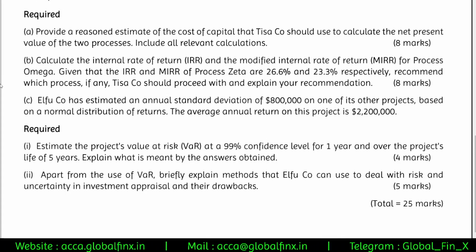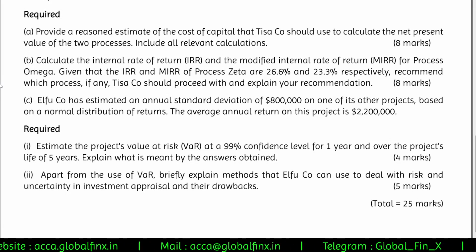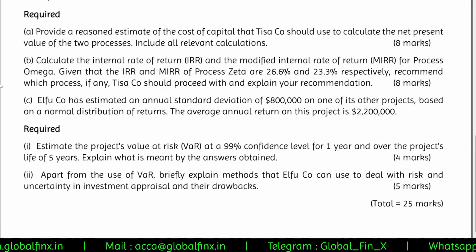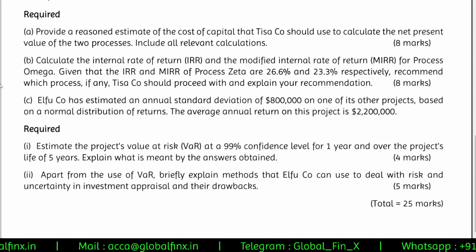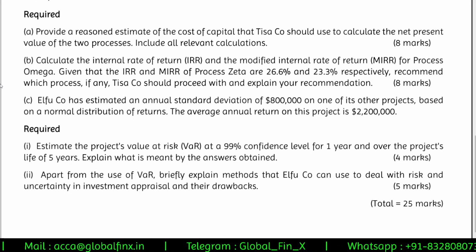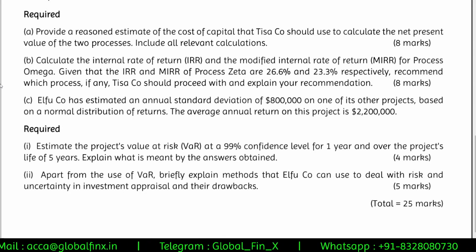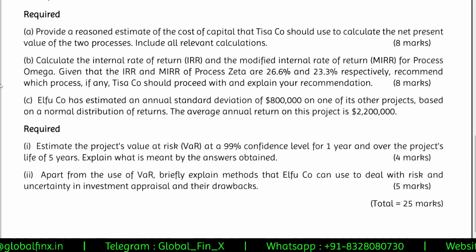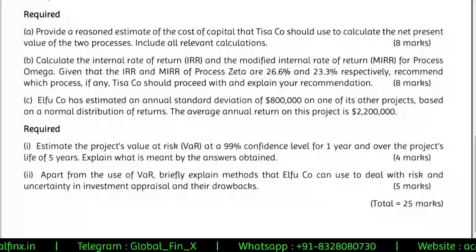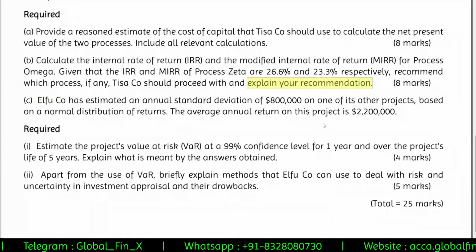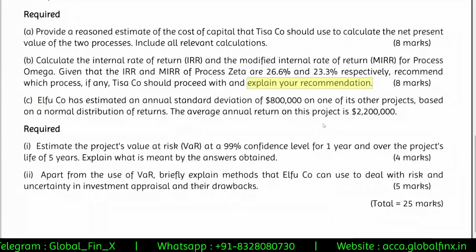Second requirement of the question, B: calculate the IRR and MIRR for process omega, given that the IRR and MIRR of process zeta are 26.6 and 23.3 respectively. Recommend which process, if any, TISA company should proceed with and explain your recommendation. Sir, this keyword is something that 90% of the students miss. I'm repeating again, 90% of the students miss this part.